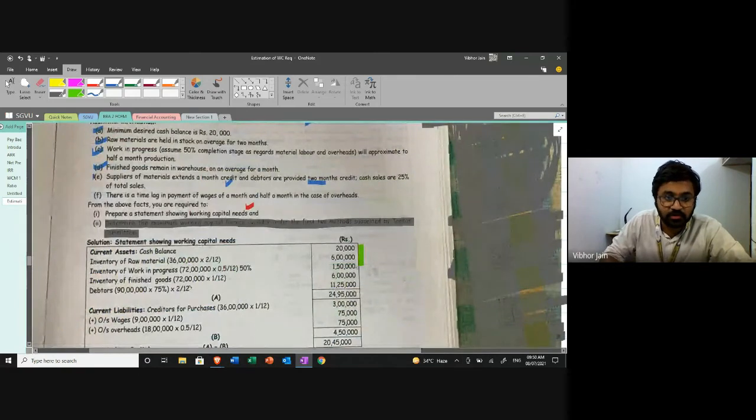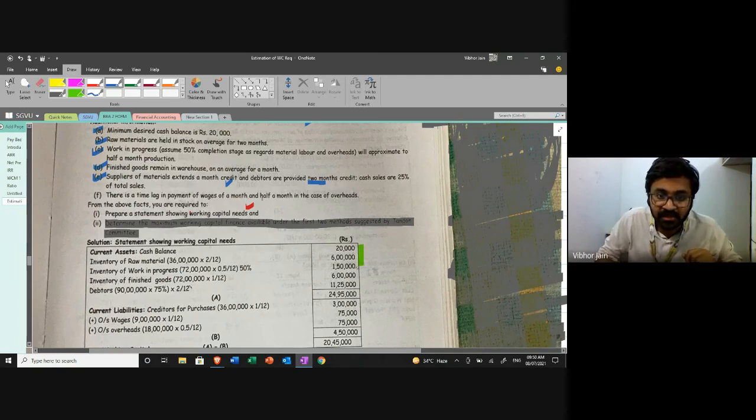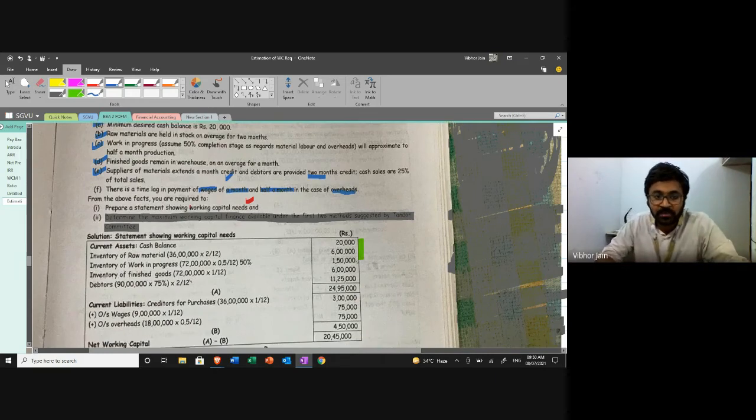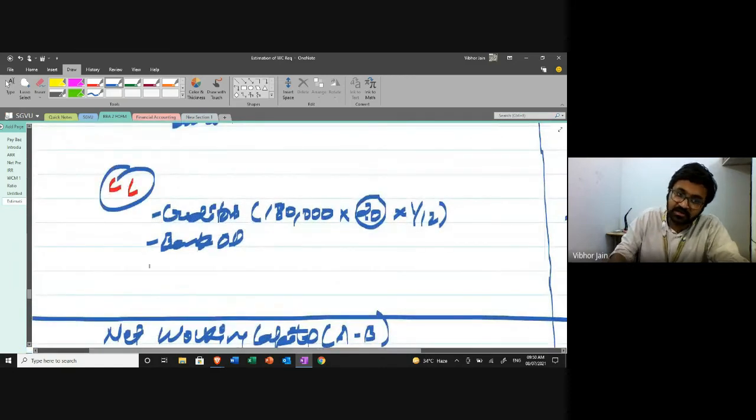This point is also done. Now it's saying there is a time lag in payment of wages. That means, what does this mean? This means there is some outstanding wages. And in case of overhead expenses payment, also there is some outstanding amount. And that is a month in case of wages and half a month in case of overheads. Okay, no problem. So I'll come to current liability side and I'll write outstanding wages and I'll write outstanding expenses.